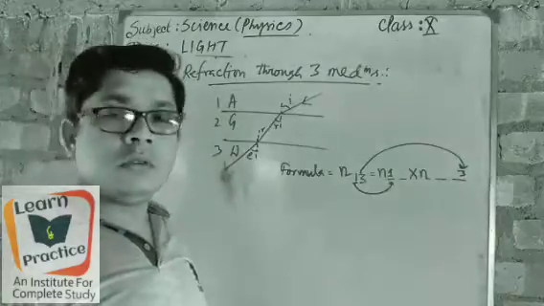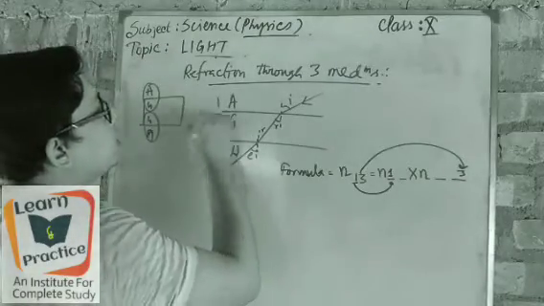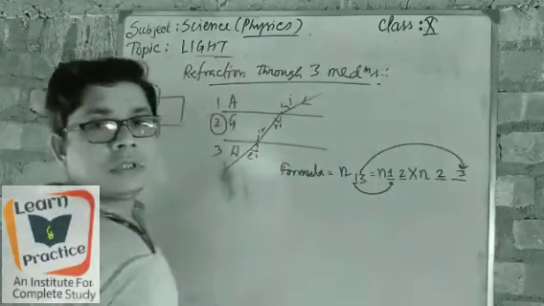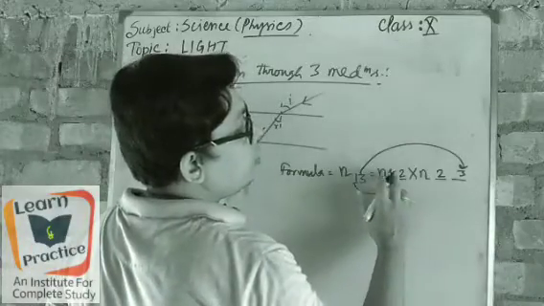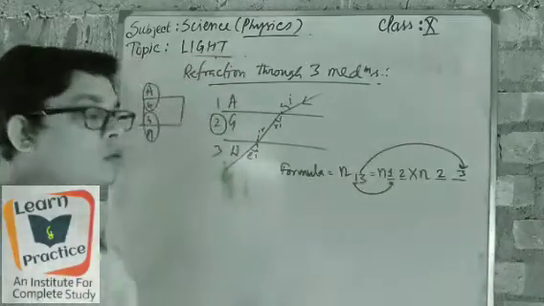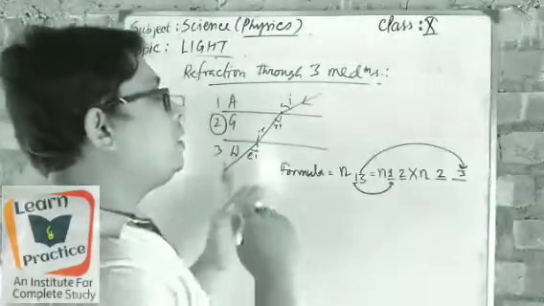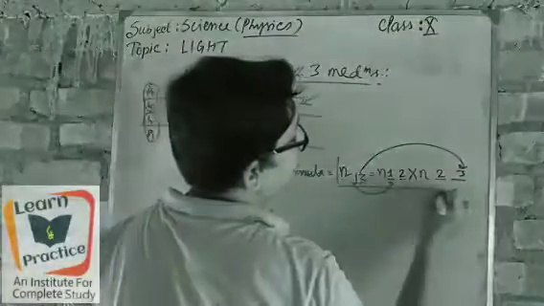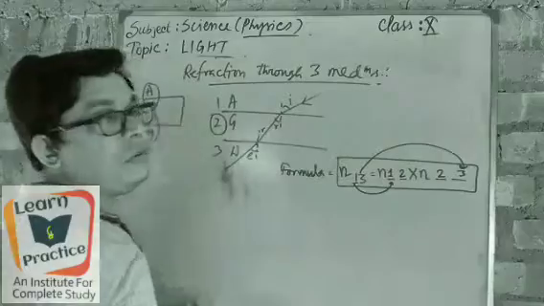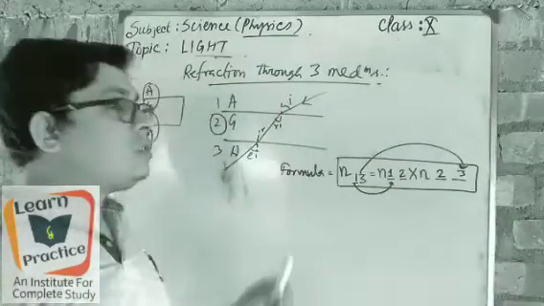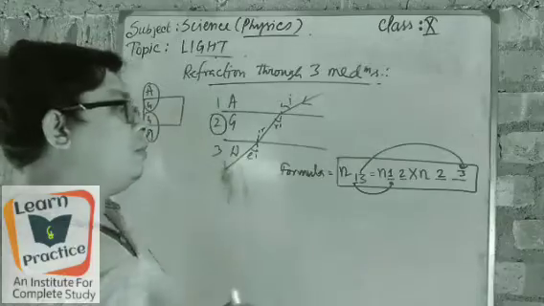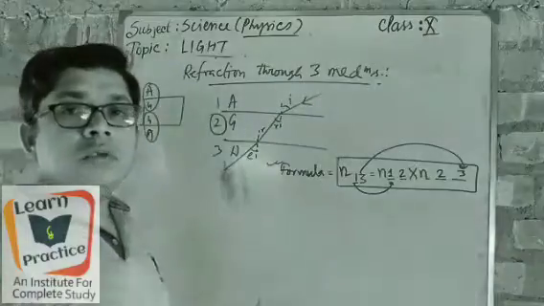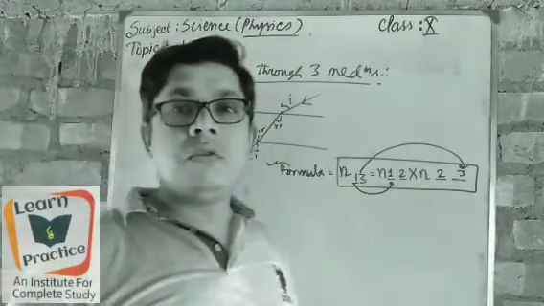Then in the middle of 1 and 3, what is there? 2. So we write 2 on both sides, and it comes as n1 2 into n2 3. In this manner, it gives the exact formula, and this formula is quite important for solving the maths related to refraction through different mediums. Got it? Please keep this formula in memory or note it down, because it is very much needed for our next maths. So let's go for a few maths.